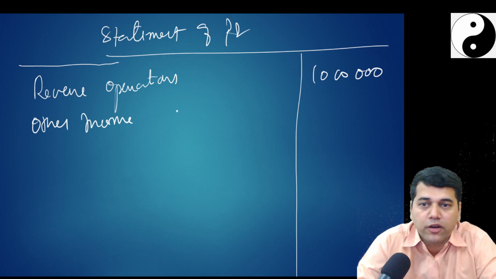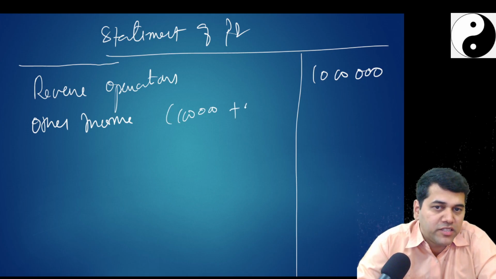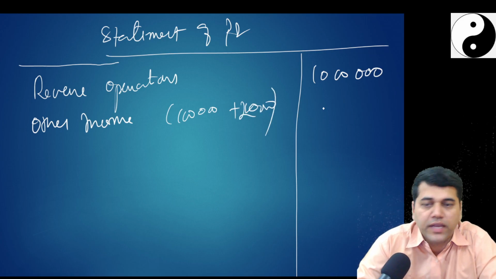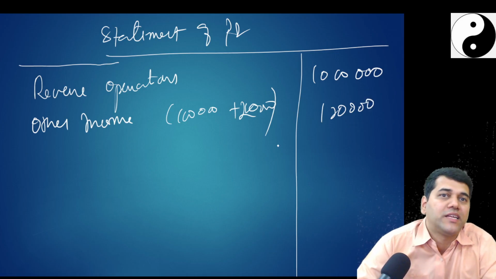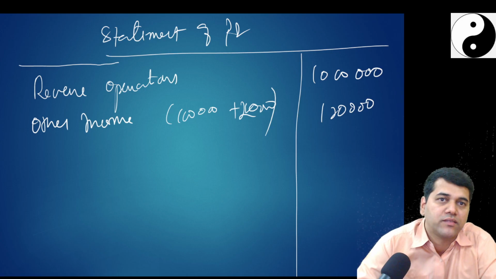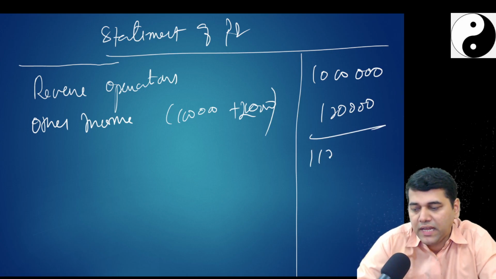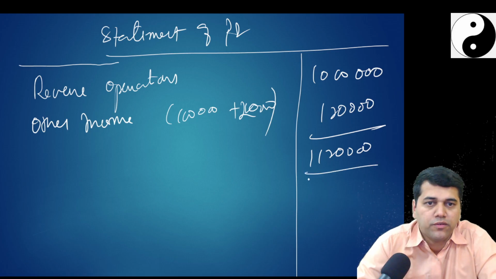1 lakh 20. How did you get? 1 lakh was its existing balance plus 20,000 fair value gain. Fair value gain was there, no, on that 50,000 on which we calculated deferred tax. So 11 lakh 20,000 becomes your income.